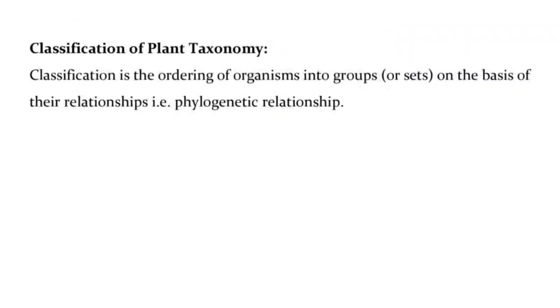Classification of plant taxonomy. Classification is the ordering of organisms into groups or sets on the basis of their relationships, i.e., phylogenetic relationship.